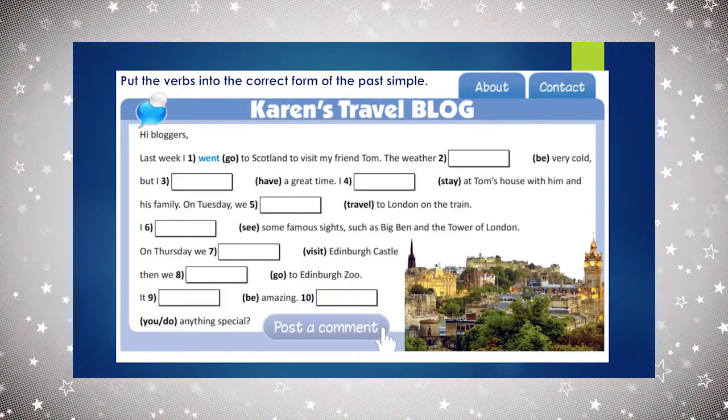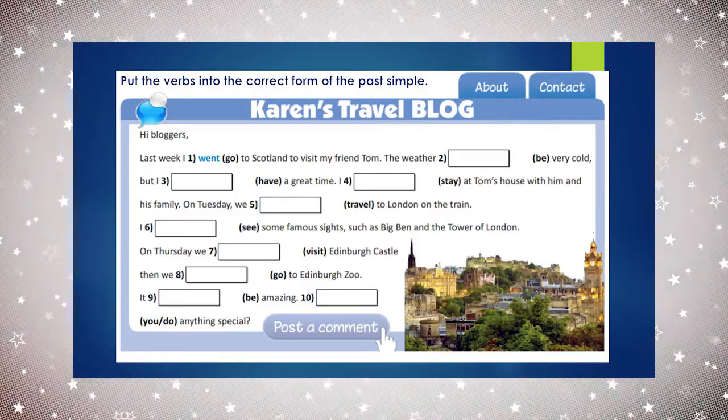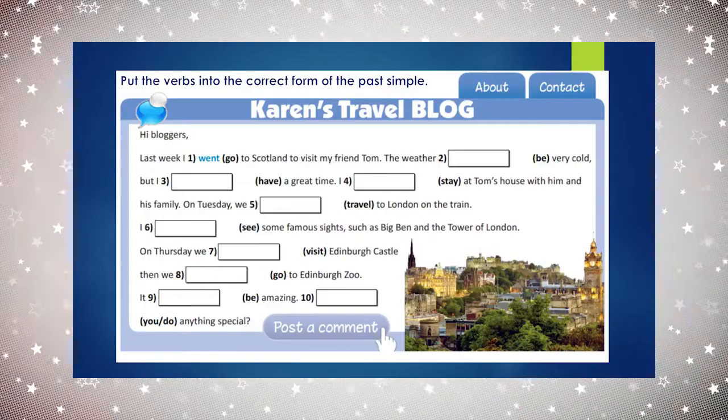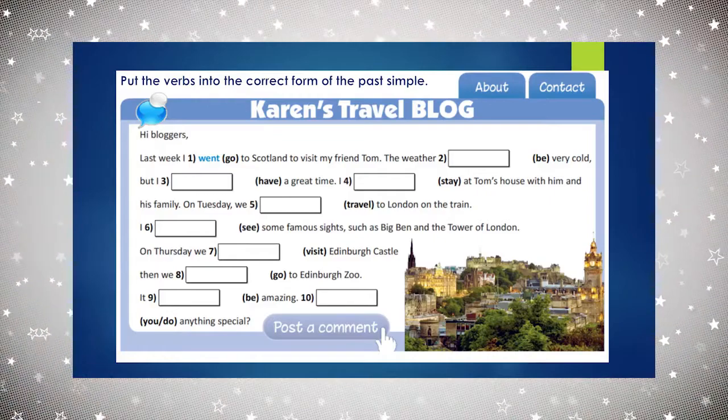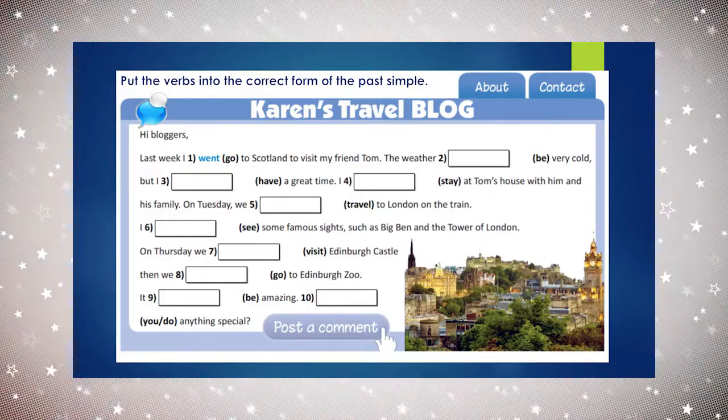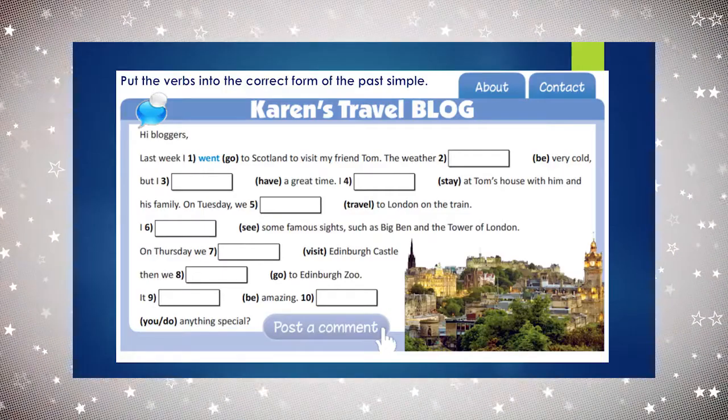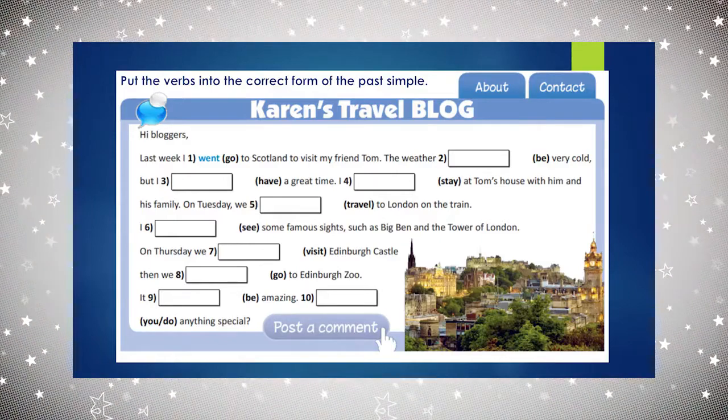Let's have a look at number two. We have the verb be. The past simple for the verb be is, yes, correct, was or were. So, the weather, this is singular, so we need to use was. The weather was very cold, but I, and the verb have. In the past simple, it's going to be, yes, had. So, I had a great time.